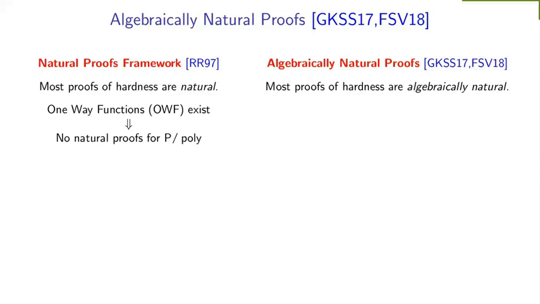Just as we had said recently, most proofs of hardness, even in the algebraic setting, follow a certain template, that of designing equations. They called this particular method the method of algebraically natural proofs. Again, analogous to the work of Razborov and Rudich, they showed that under a derandomization assumption, that the class VP had what are called VP succinct hitting sets, there were no algebraically natural proofs for VP. We will now give the definitions of natural proofs and succinct hitting sets to understand this relation better.